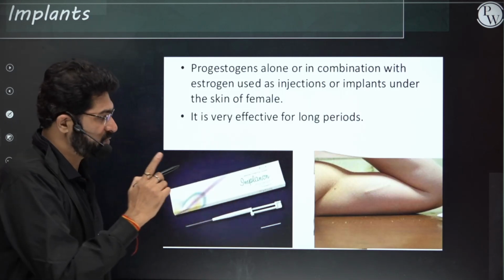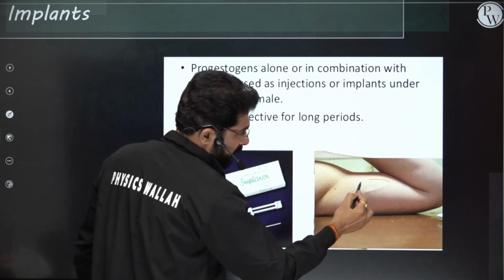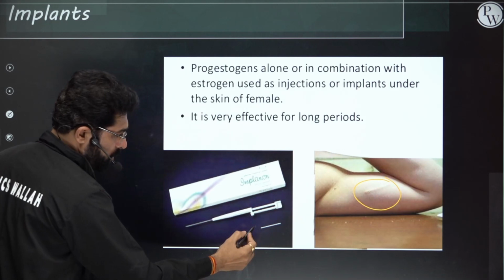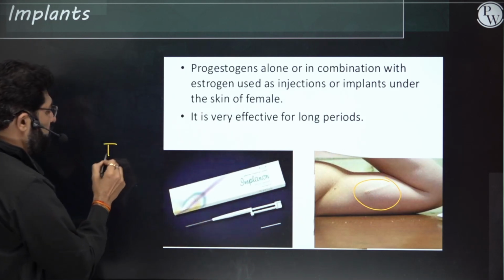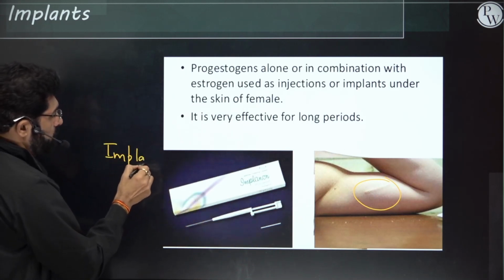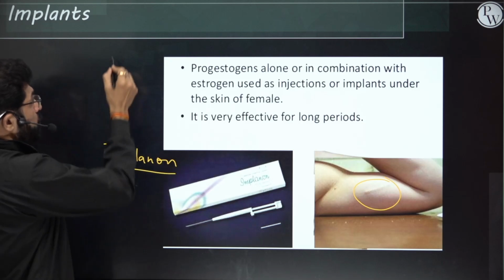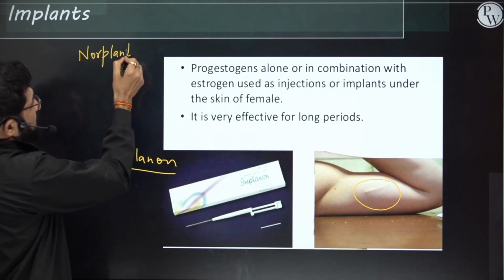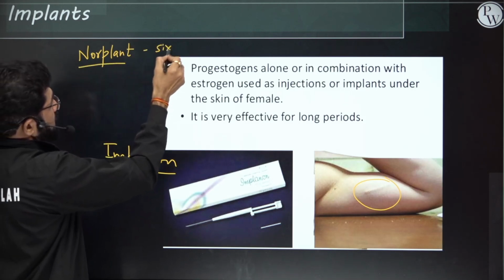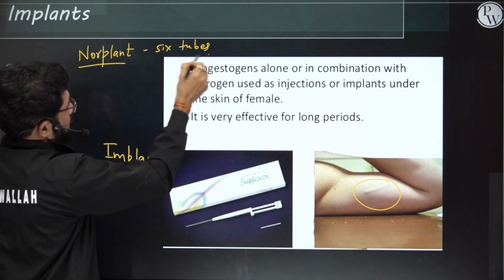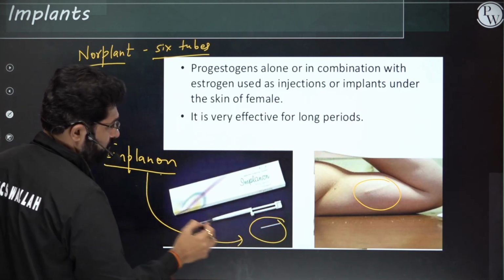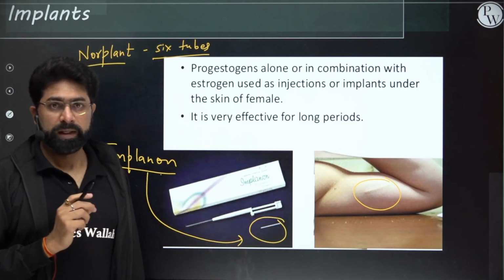Now here you can see there's one implant, that is Implanon, one implant only. You can see here Implanon. So Implanon is having one tube only. But if you talk about Norplant, Norplant will have 6 tubes. It has 6 tubes in that. But Implanon, you can see it has only one tube here. Okay, only one tube. Is it okay with you?